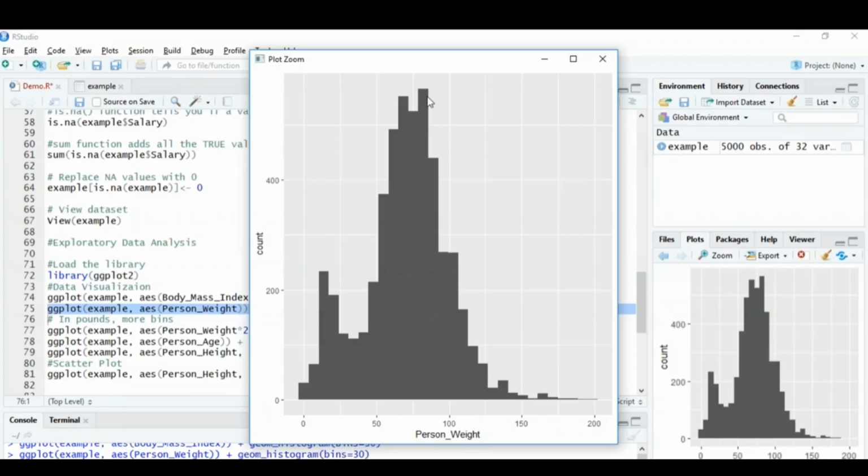Very few people weigh that much. With such visualizations, you can have a clear idea of how many people weigh more than, let's say, 100, or how many people weigh less than 100, or what is the maximum weight in the sample data set that is given to you, or what is the minimum weight of the sample set, and so on.